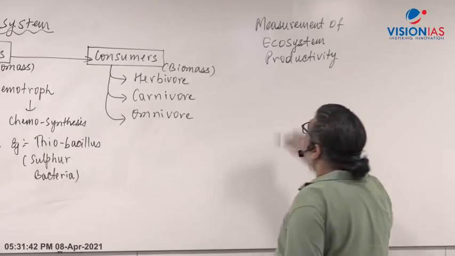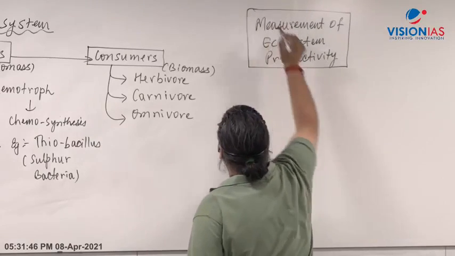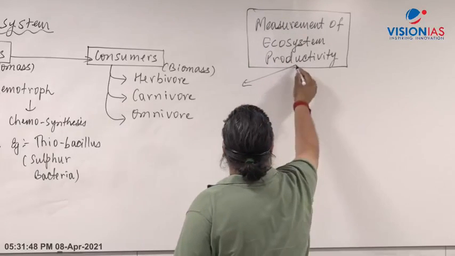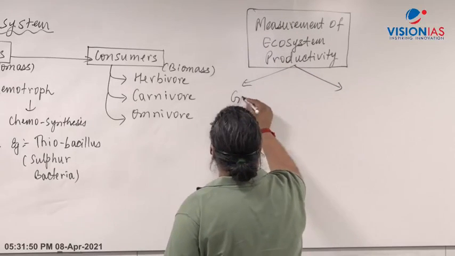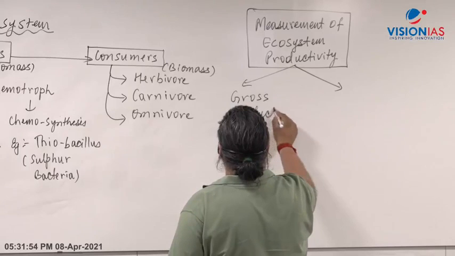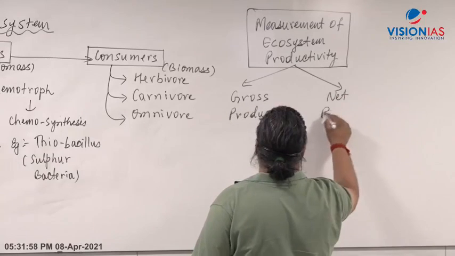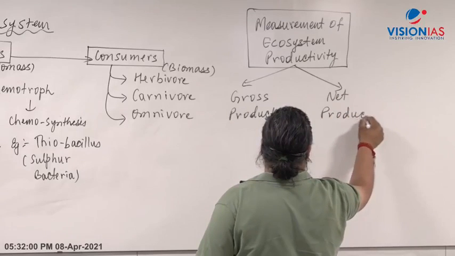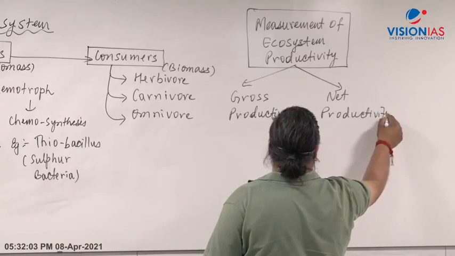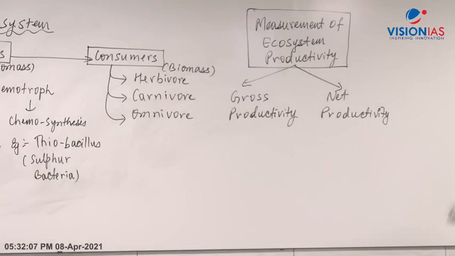It can be done in two ways. Either it can be gross or net. They can be in terms of gross productivity, or it can be done on the net productivity, right? These are the two ways the scientists can do the calculation of ecosystem productivity.